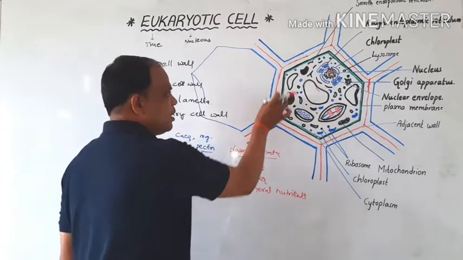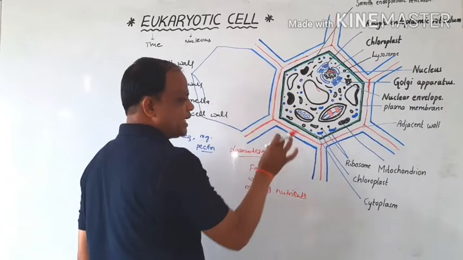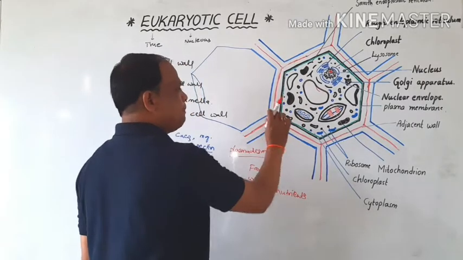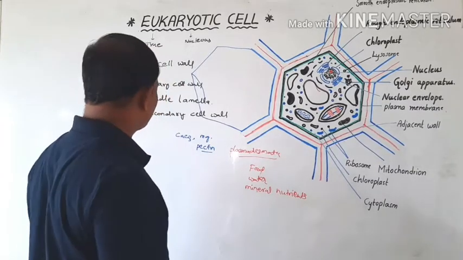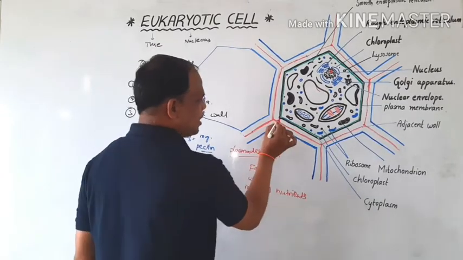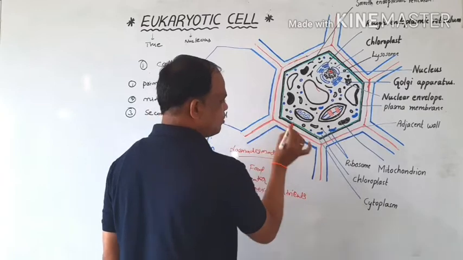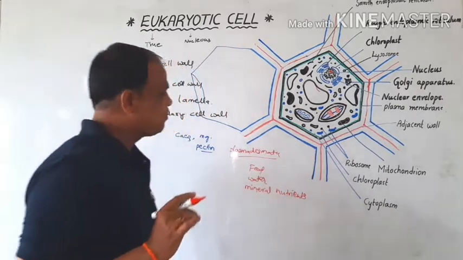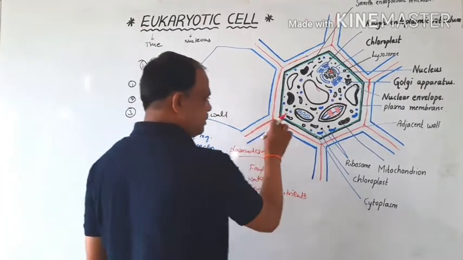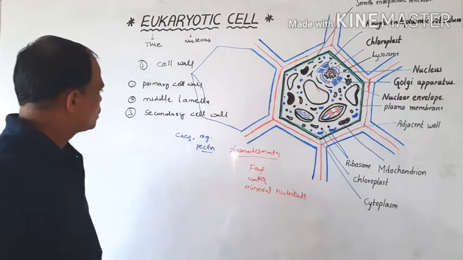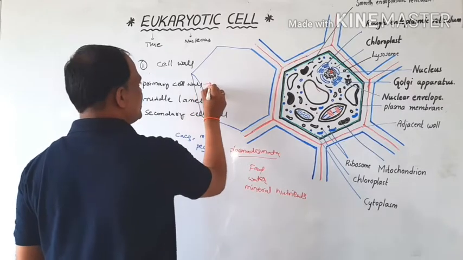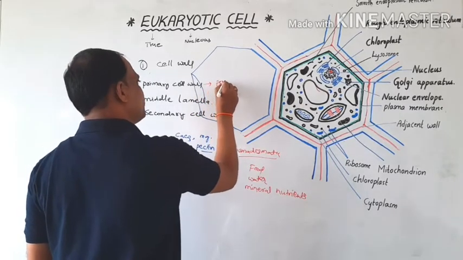Right, so this is the calcium carbonate ionic part. This is also called the middle lamella. This is the first part, and the second one is the cell wall. This is the primary cell wall. Beneath the middle lamella, one layer is called the primary cell wall. Here the primary cell wall acts as permeable.